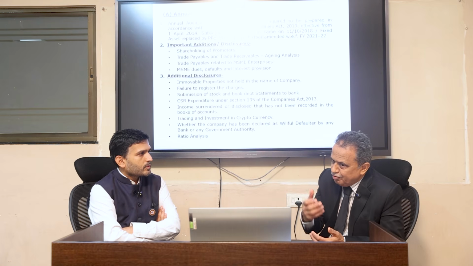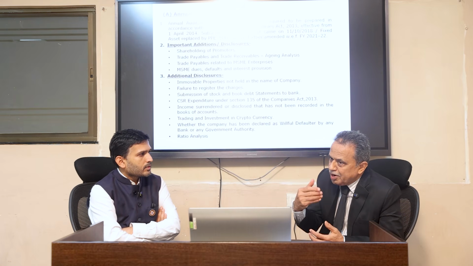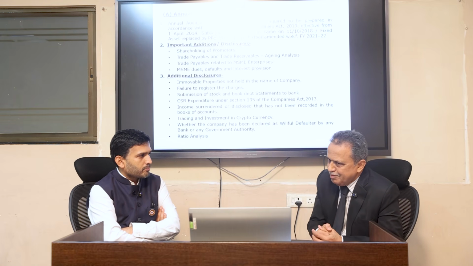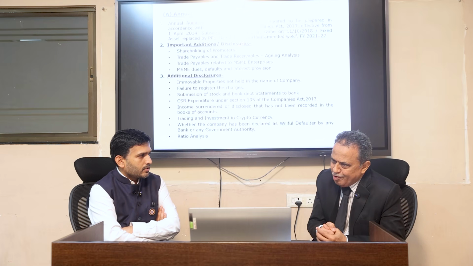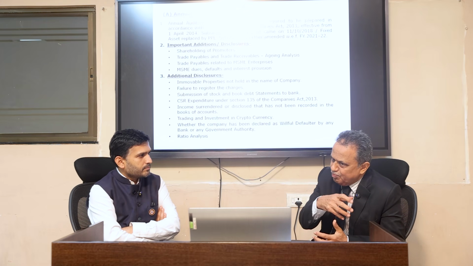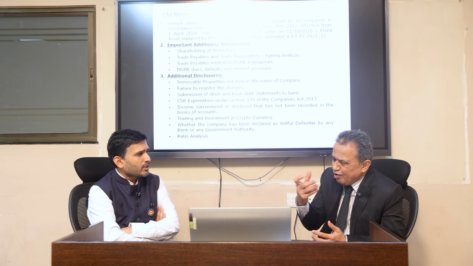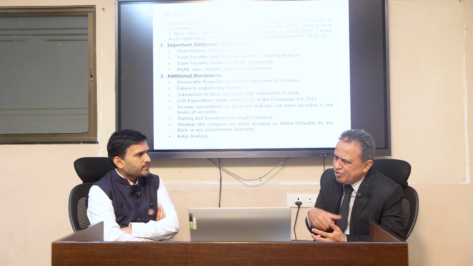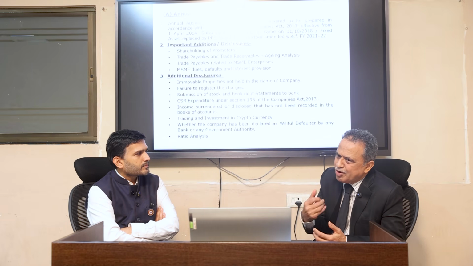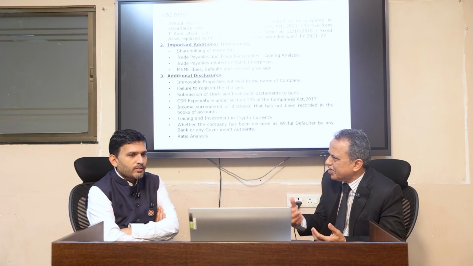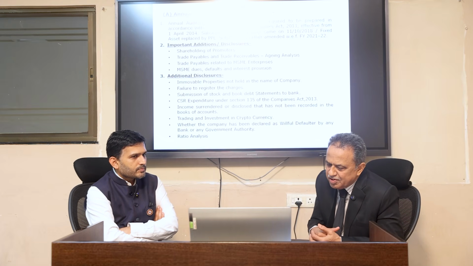Most importantly, rounding of figures became compulsory. There were many objections to this because many small companies have turnover in lakhs and crores, even in thousands. It should have been there only for companies having turnover of more than 10,000 crores, but it is a government decision.